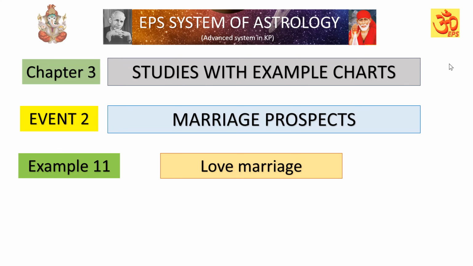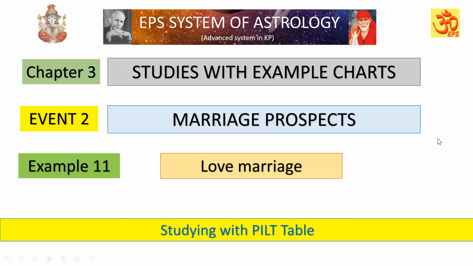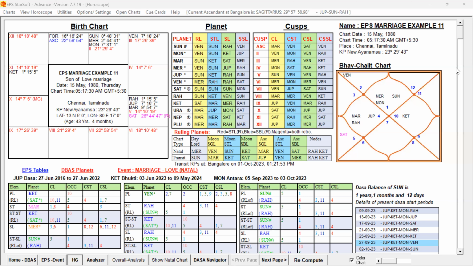Example number 11, love marriage. Timing of event. Now let us examine this chart with the help of the PILT table. This is the birth chart of that male native who got love marriage. And now let us examine this chart with the help of the PILT table.